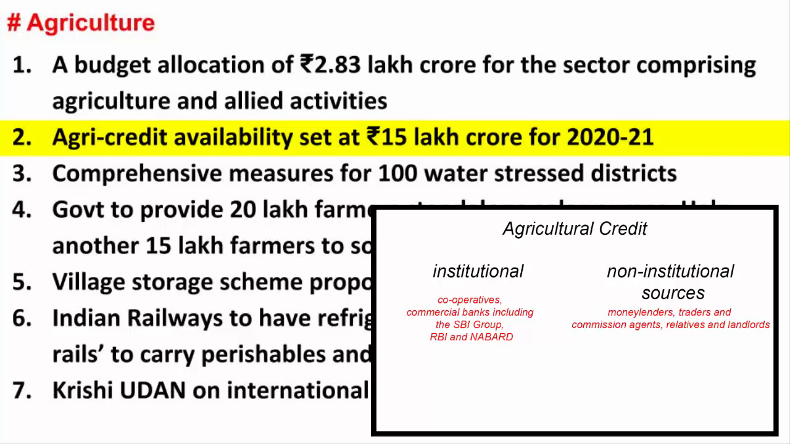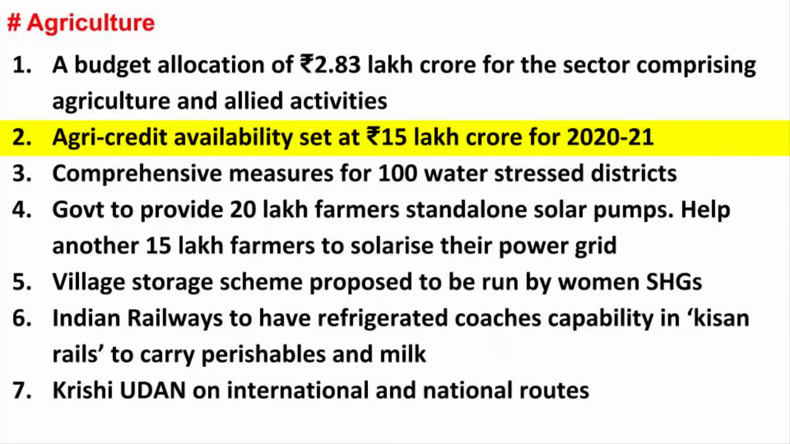Non-institutional sources are very active in the agricultural credit space, but they charge a very high rate of interest and can be a burden for the farmers. By keeping this in mind, the agriculture credit availability target for the year 2020-21 has been set at rupees 15 lakh crore. If you remember last year in February 2019,